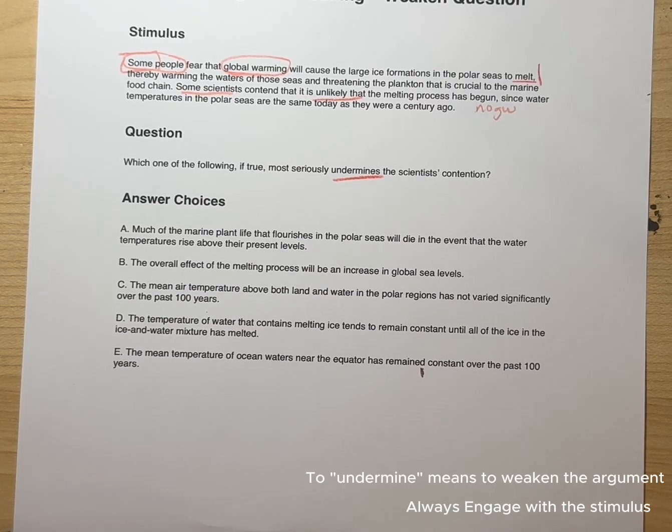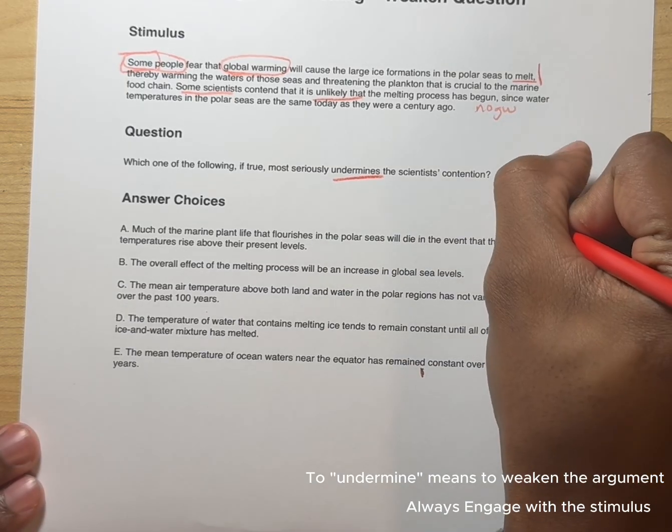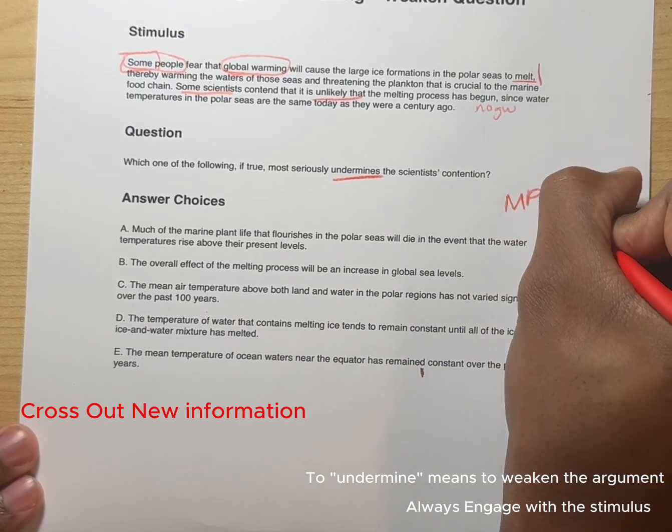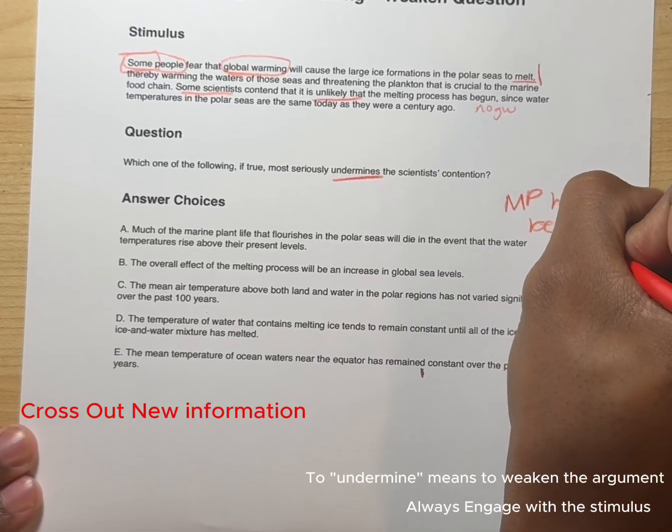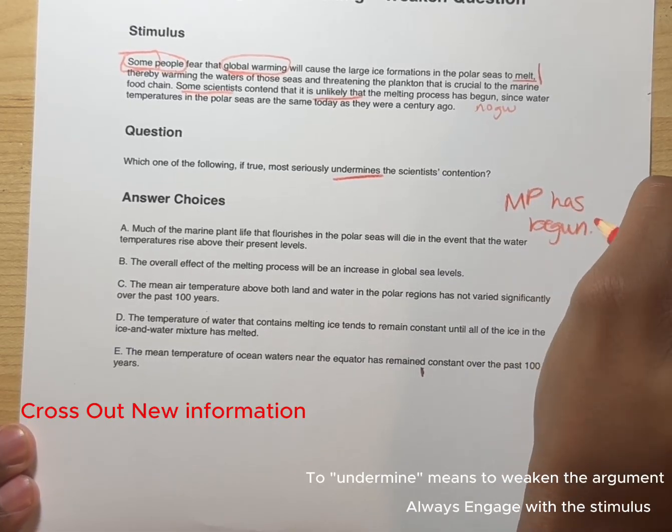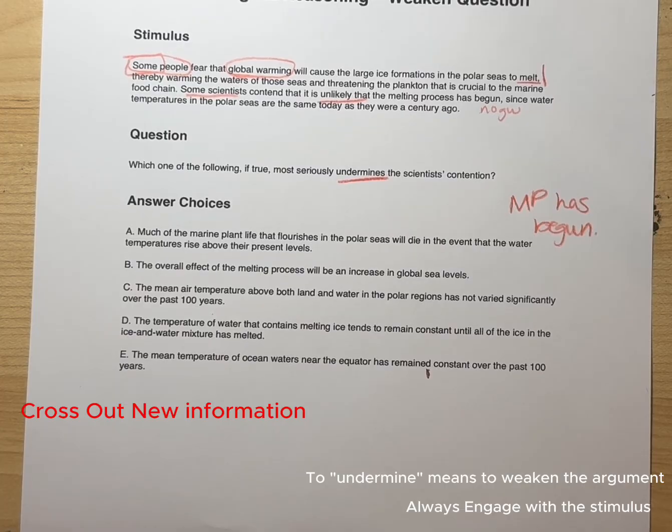So we have A, much of the marine plant life that flourishes in the polar seas will die in the event that the water temperatures rise above their present levels. This is new information. We don't really care about the polar seas dying, or much about the marine plant life.